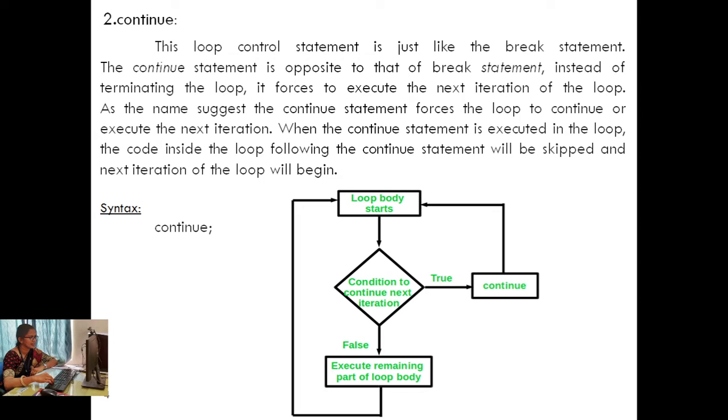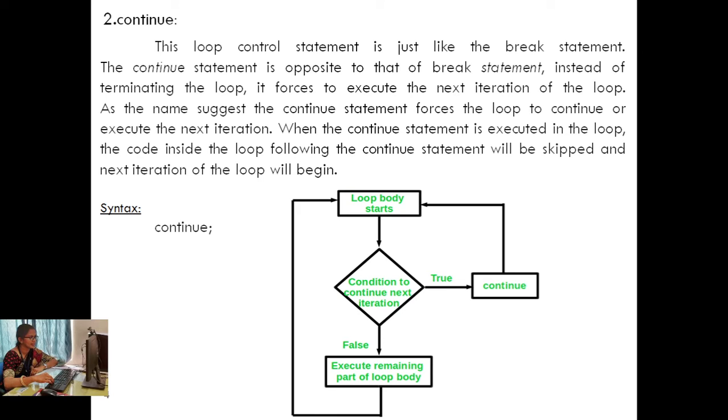When the continue statement is executed in the loop, the code inside the loop following the continue statement will be skipped and the next iteration of the loop will begin. It is a little bit opposite to the break statement. If we reach a break statement, the loop is terminated, but instead of terminating, continue allows the loop to do the next iteration. As the name suggests, it is known as continue.